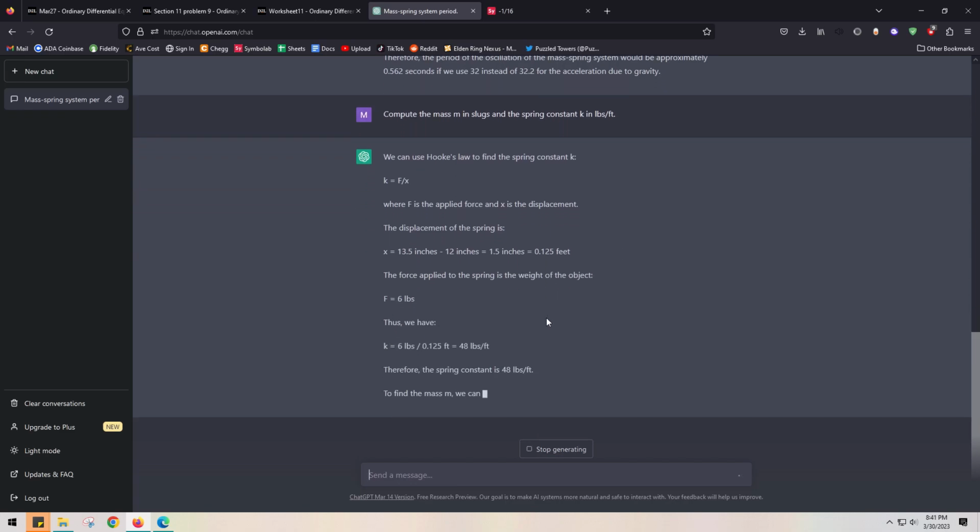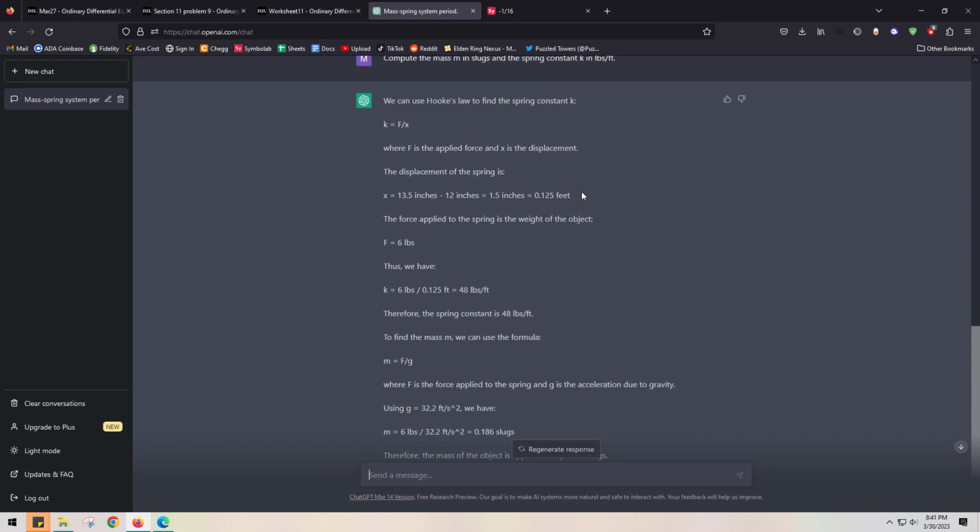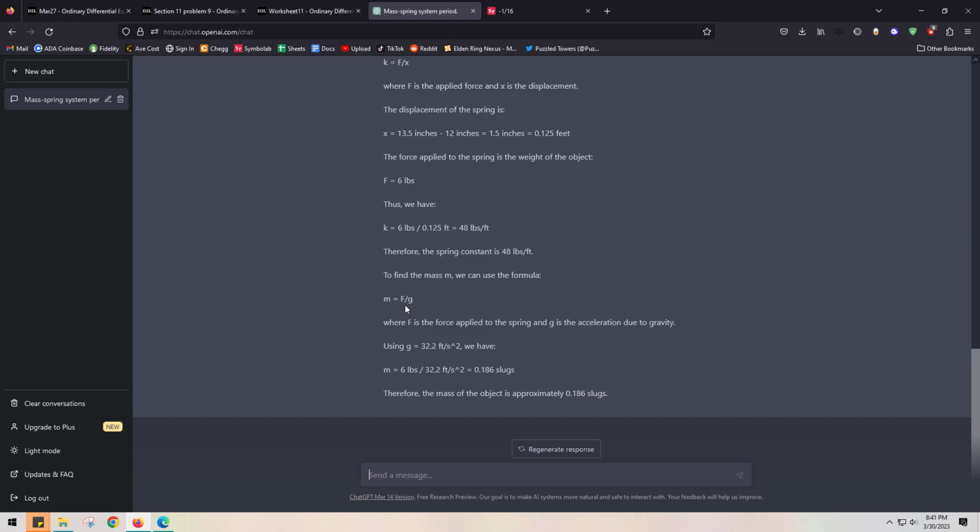1.125, yes, because we go from 1 foot to 1.125 feet, and the displacement will be 1.125. So yes, x, even though we use a fancy d, displacement is x. F is 6 pounds. Normally in this case we're going to use a W for weight, but we'll use the F, that's fine. 48 pounds, yes, it is 48 pounds, that's fine. M equals F over G, which is also W, which is correct. 6 over 32, yes. All right, so I got it right.